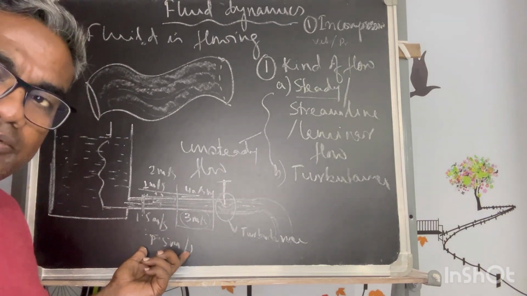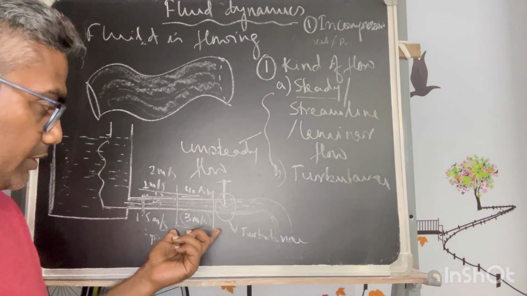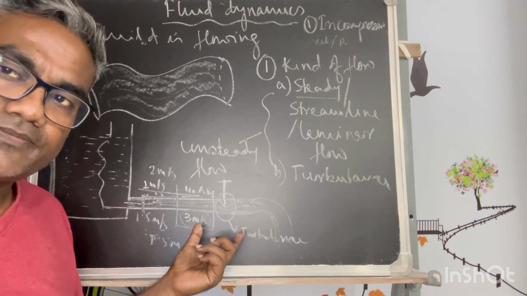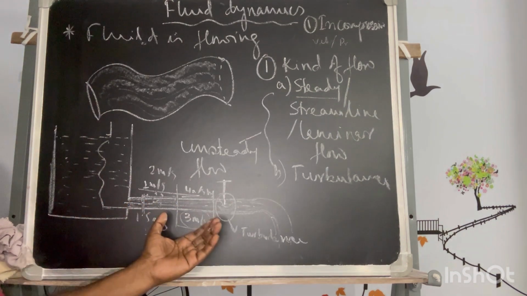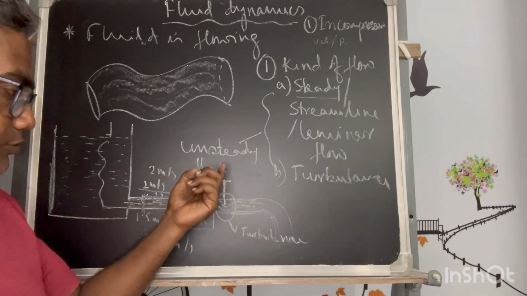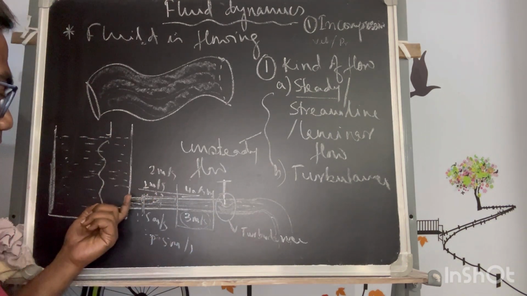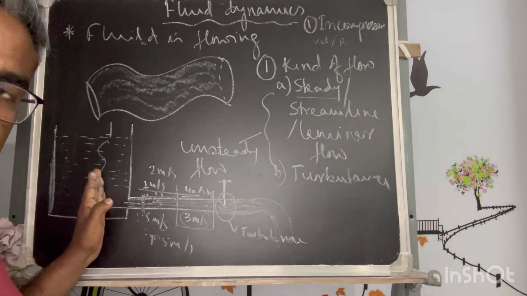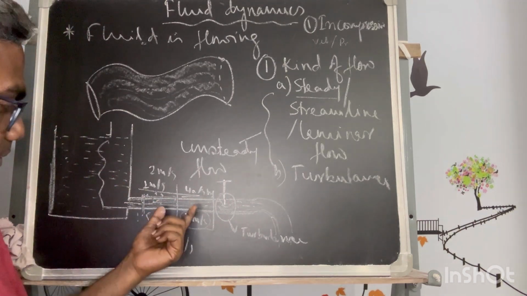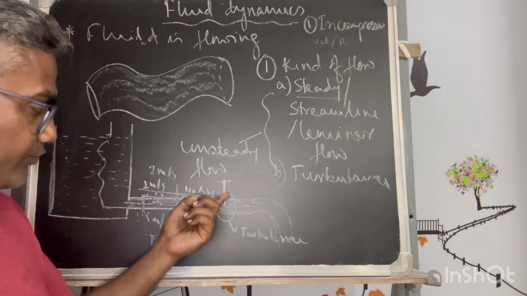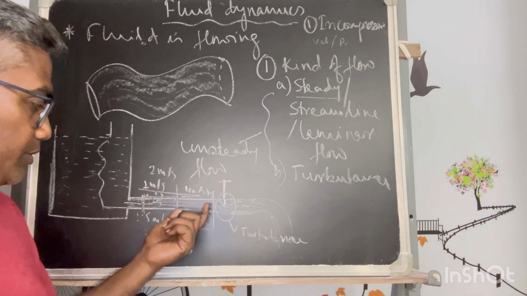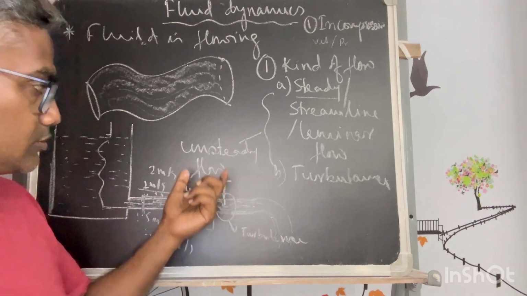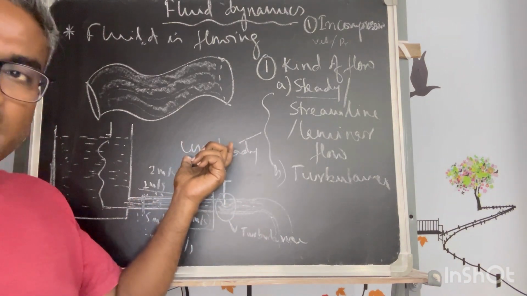There may be a different value between the velocities. So this kind of flow, due to this restriction, somewhere in between the steady flow and the long distance, there could still be a steady flow, but in between, the effect of this restriction could be non-uniform, not so steady. So that will come as unsteady flow.